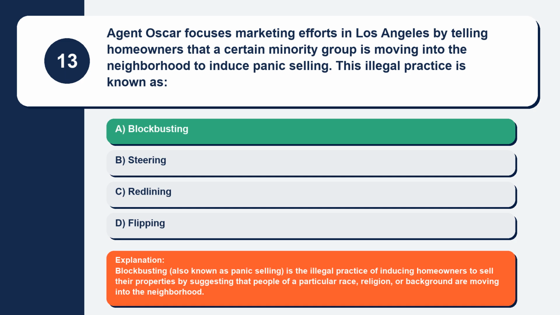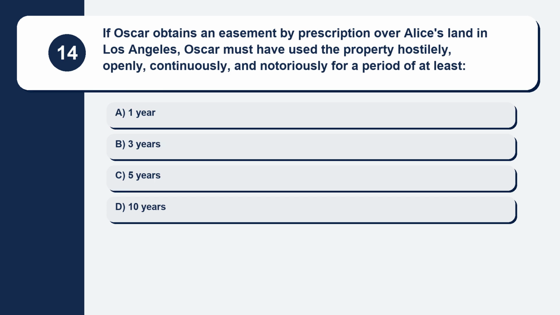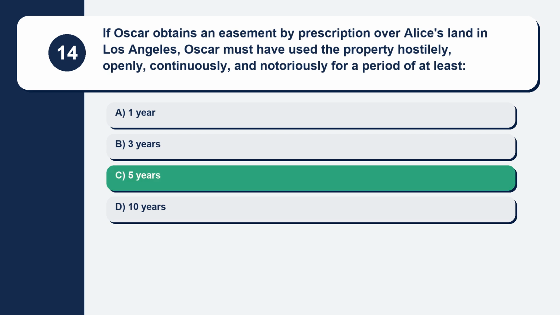Explanation: blockbusting, also known as panic selling, is the illegal practice of inducing homeowners to sell their properties by suggesting that people of a particular race, religion, or background are moving into the neighborhood. Question 14. If Oscar obtains an easement by prescription over Alice's land in Los Angeles, Oscar must have used the property hostilely, openly, continuously, and notoriously for a period of at least. Here are your options. Option A, 1 year. Option B, 3 years. Option C, 5 years. Option D, 10 years. The correct answer is option C, 5 years.